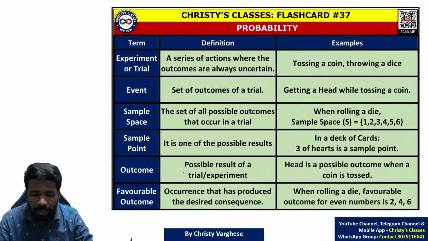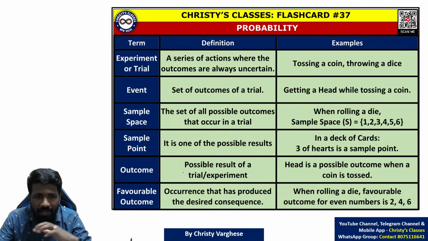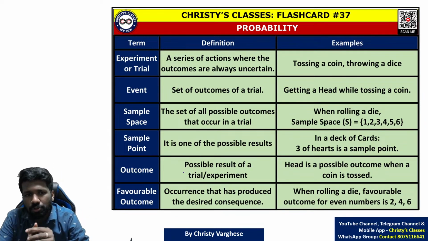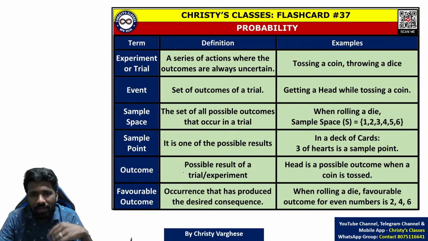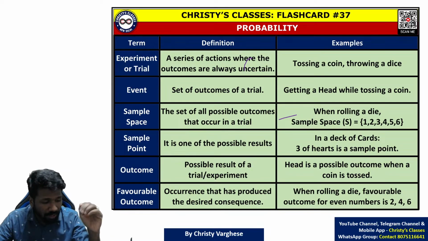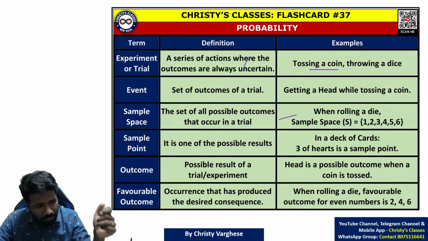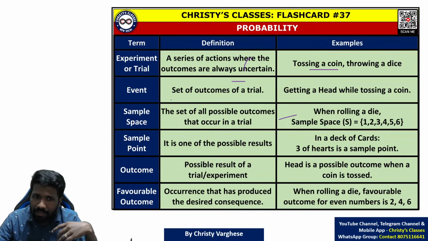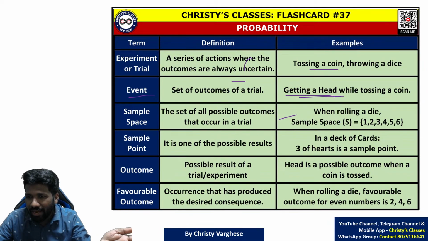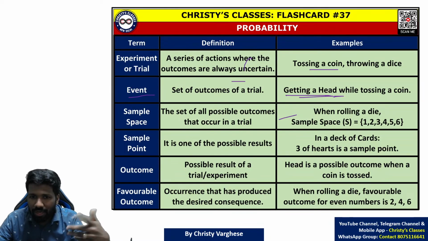So this permutation combination idea will to an extent help in probability also. Some common keywords you may hear in probability are experiment and trial. The definition you can read later; due to lack of time, I will ask you to read the examples. For example, tossing a coin is a trial. Throwing a dice is a trial. Or picking a card from a set of playing cards is a trial. Event means what is happening. Getting a head, or getting a number 5 when you roll a dice, those are all events.